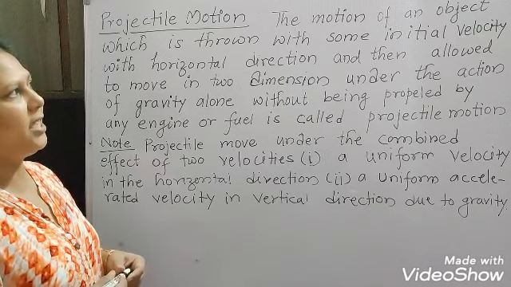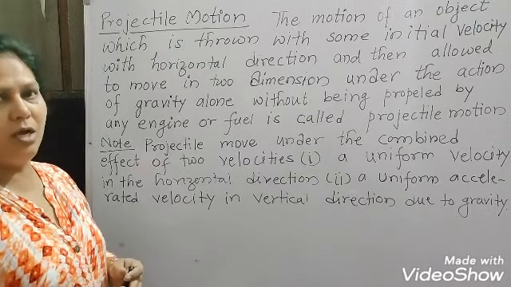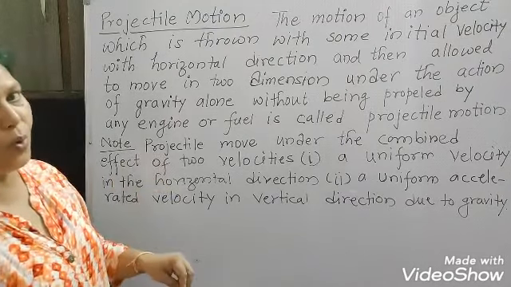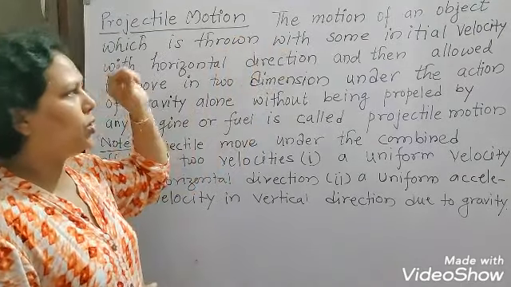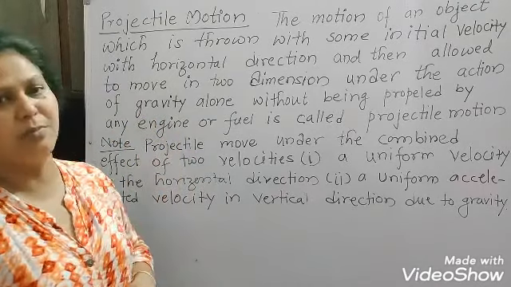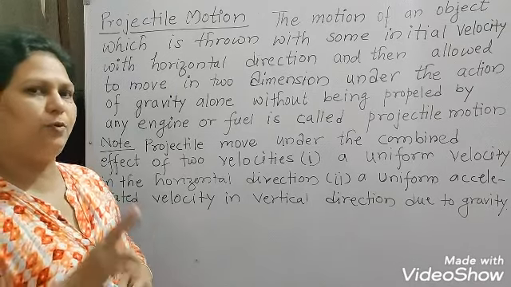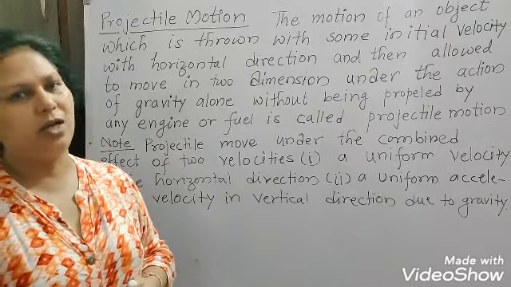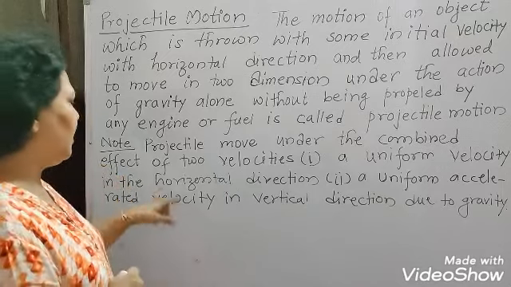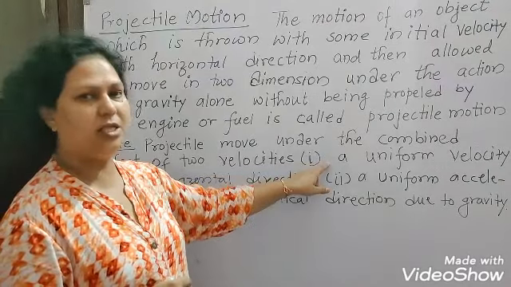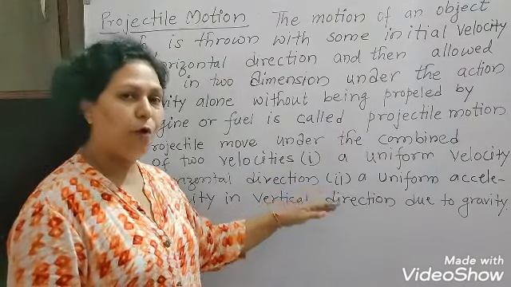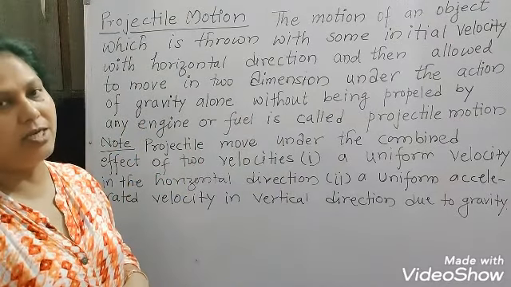According to this, the motion in which any object is thrown with some initial velocity, whether from the ground or from some height, is projectile motion. The object possesses two types of velocities: projectile motion is the combination of a uniform velocity in the horizontal direction and a uniformly accelerated velocity in the vertical direction.